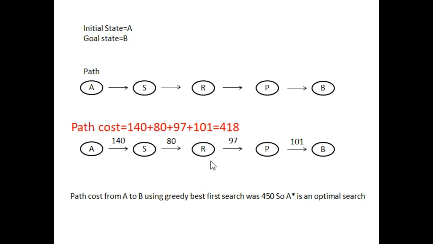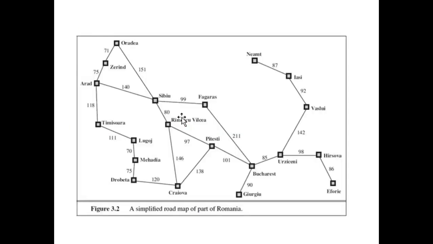So this A star that we talked about, that it is optimal, it returned a path whose cost is the lowest. So just look at this problem again, that there are multiple paths to reach from initial state to goal state. Greedy best first search provided us A to S, S to F, F to B, but the cost of this path is 450. But A star search gave us the path from A to S, S to R, R to P, and P to B, and this is our optimal path.